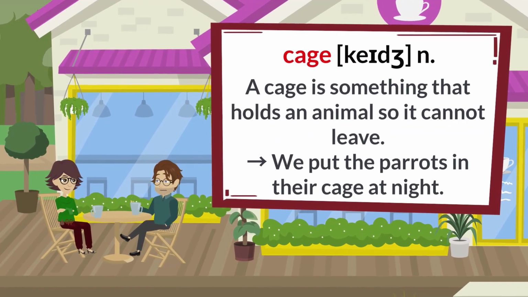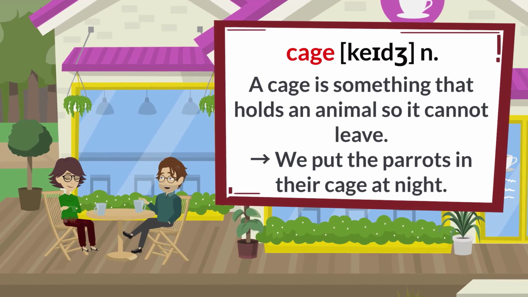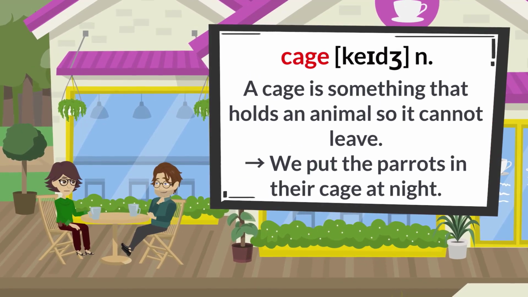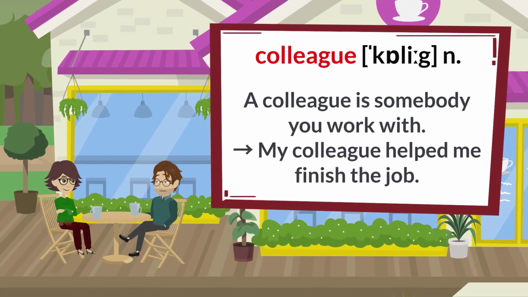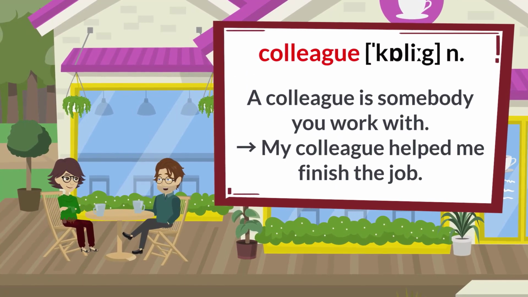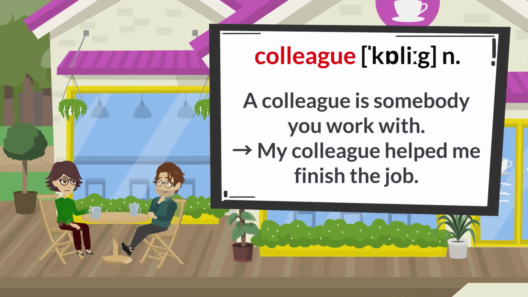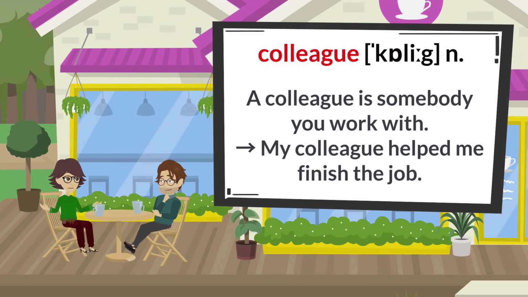Cage. A cage is something that holds an animal so it cannot leave. We put the parrots in their cage at night. Colleague. A colleague is somebody you work with. My colleague helped me finish the job.